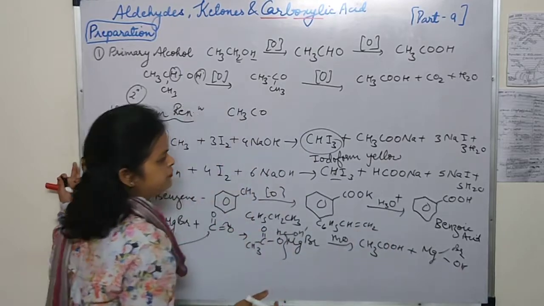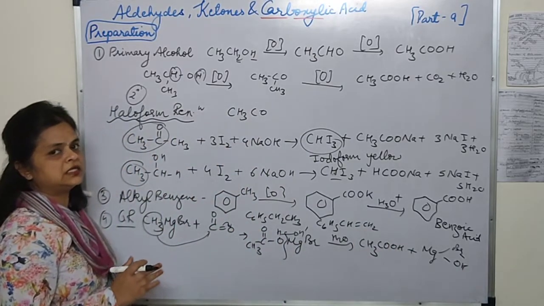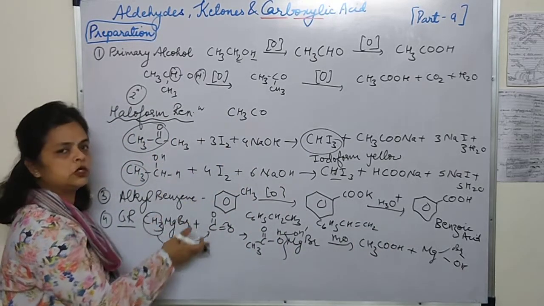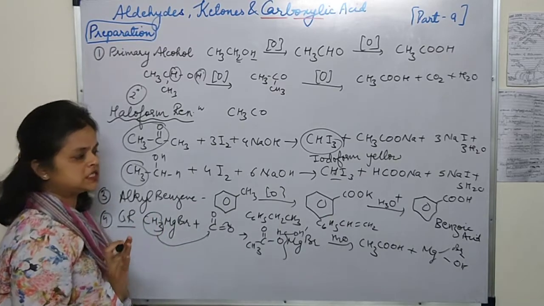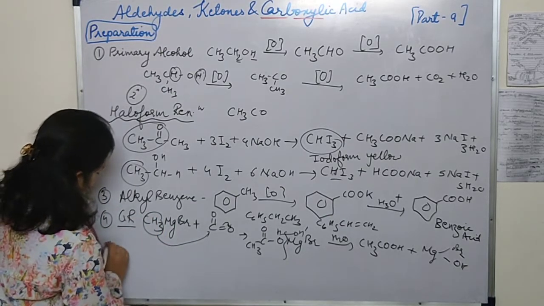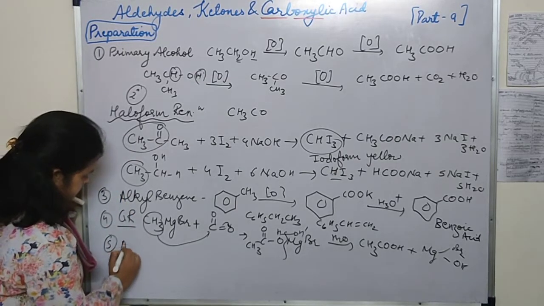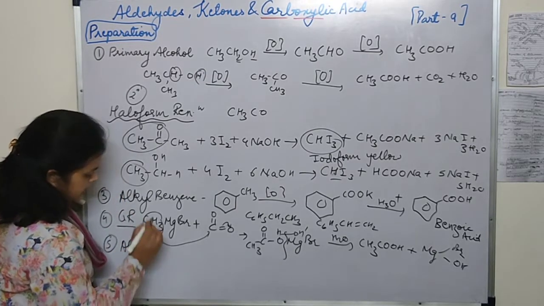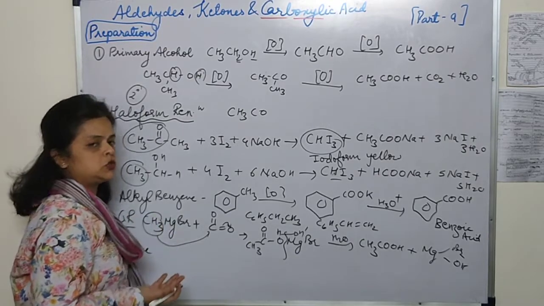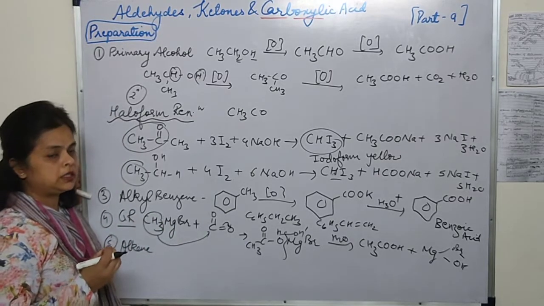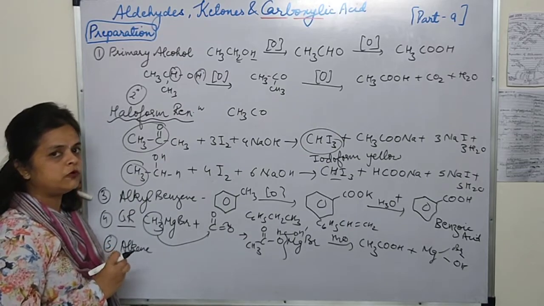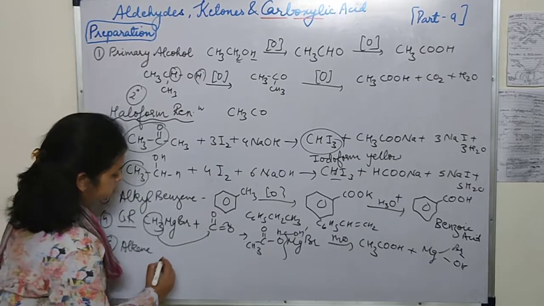Students, if you are following all the lessons and classes sincerely, then you should know the details of these reactions, because we had already discussed all of them. Now the next method was with alkenes. Alkenes are also oxidized with hot alkaline or acidic KMnO4 or acidic K2Cr2O7.